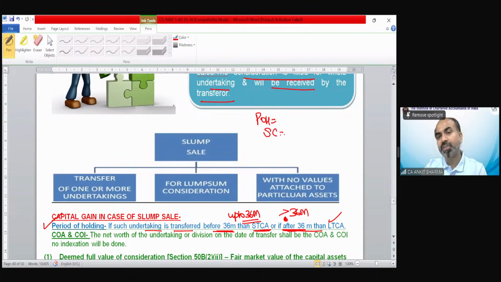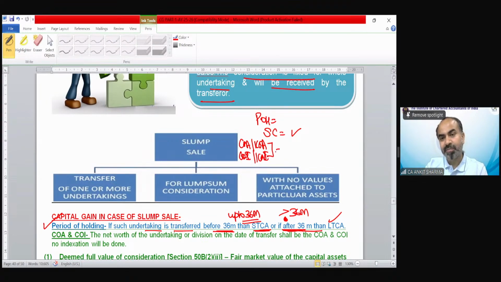Now sale consideration would be given in the question, so there is no problem. The problem is with cost of acquisition, indexed cost of acquisition, cost of improvement, indexed cost of improvement.